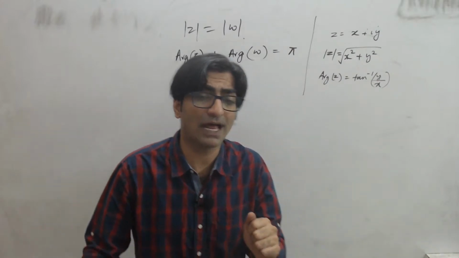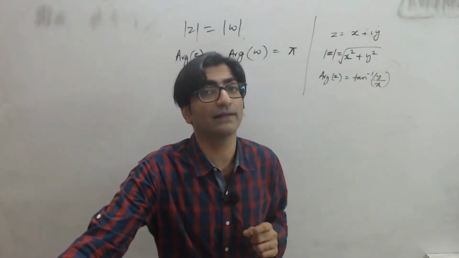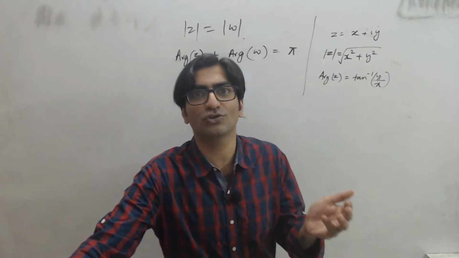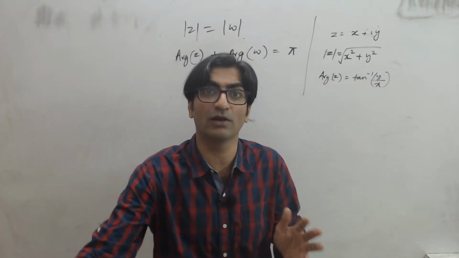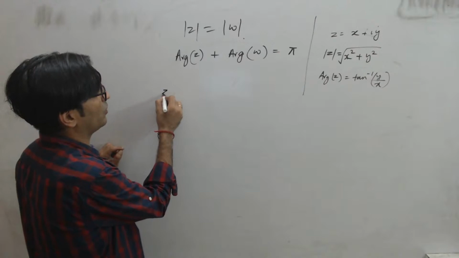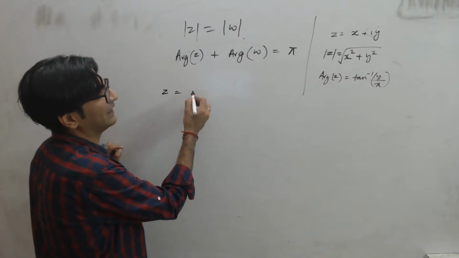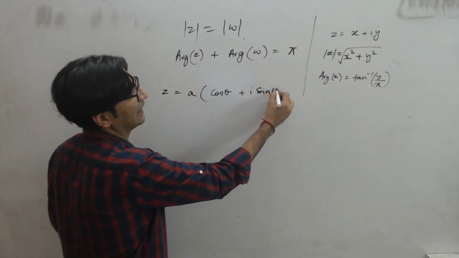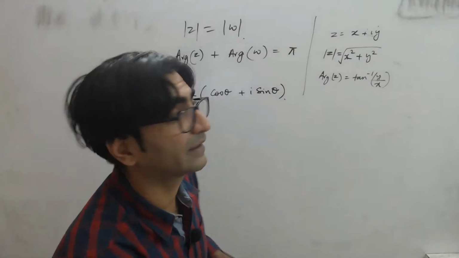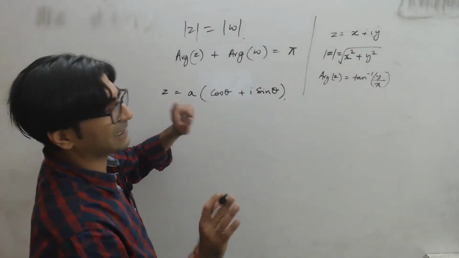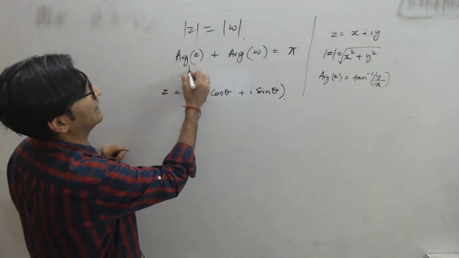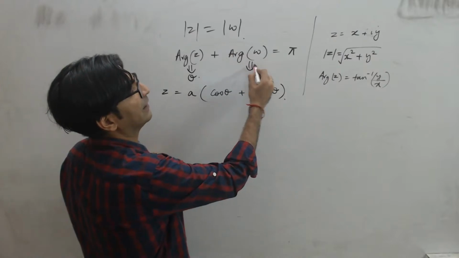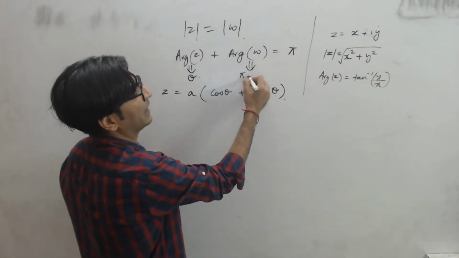Remember at the start of class I told you that a complex number, besides being represented in its real and imaginary form, also has that theta form, the Euler form. So here that's what I'm going to do. I'm going to say Z is equal to, let's say it has a modulus of A, cos theta plus i sin theta. So if I've assumed that the argument of Z is theta, what is the argument of W? Clearly, if you take this to the other side, it will be pi minus theta.